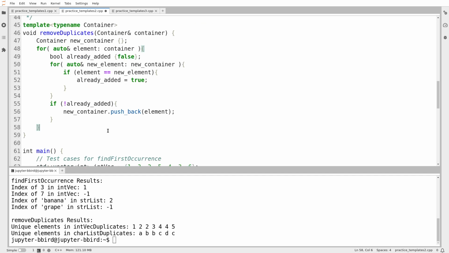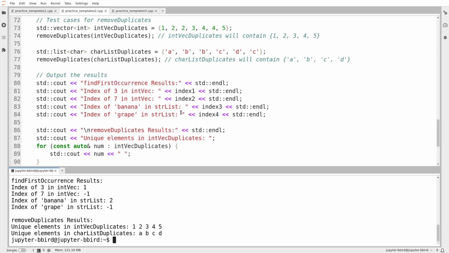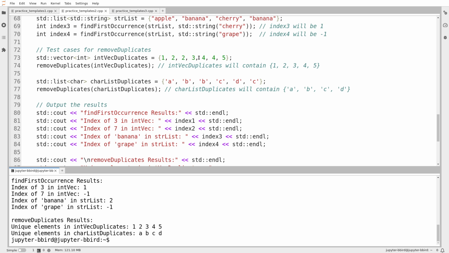So when I'm done, I get to the end and I just say, now take my old container and delete everything in it. So just overwrite it with what's in my new container. So basically make a new container with the desired properties and then dump it into my old container. And let's see. So if I remove the duplicates in int_vec_with_duplicates, 1, 2, 2, 3, 4, 4, 5, I do get something with no duplicates.